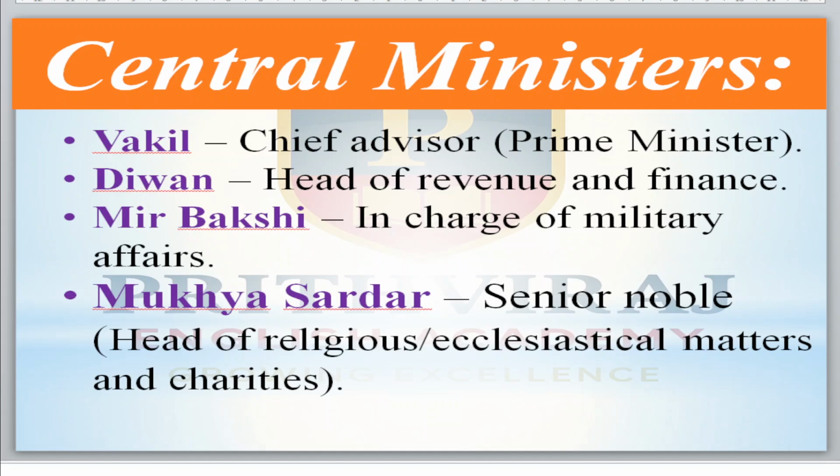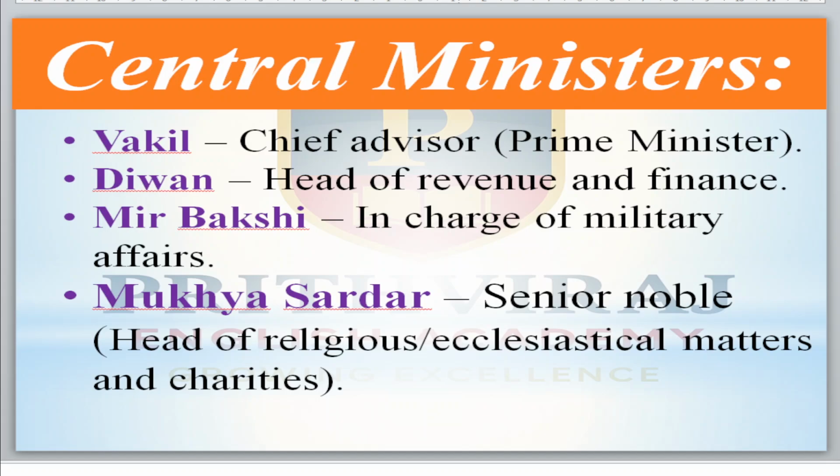Okay. Now come to the central ministers. First, the central ministers who assist the Badshah.